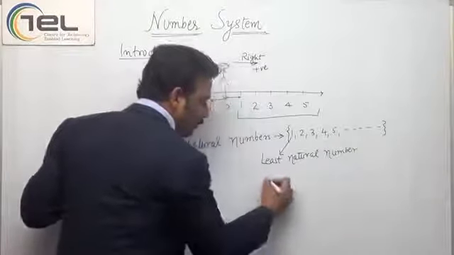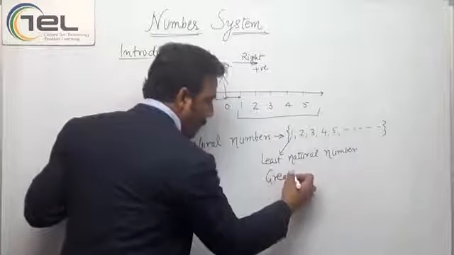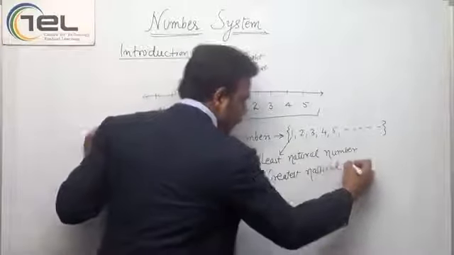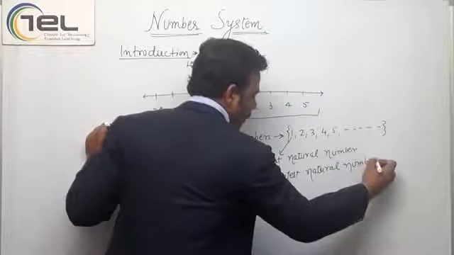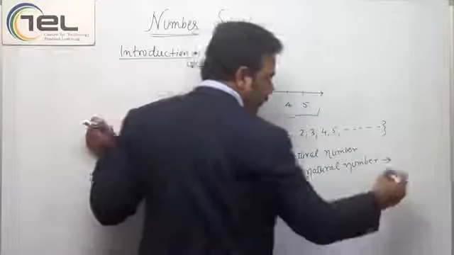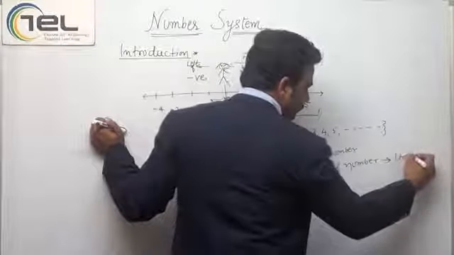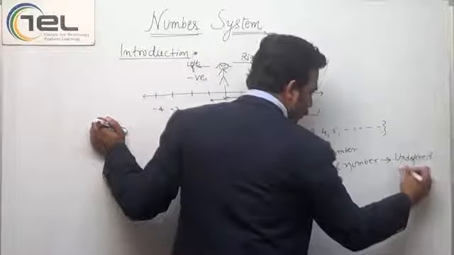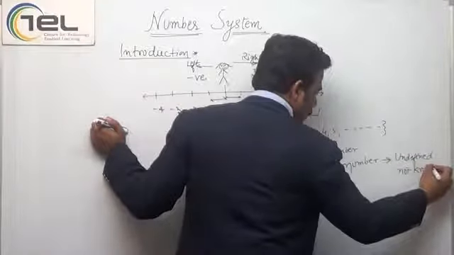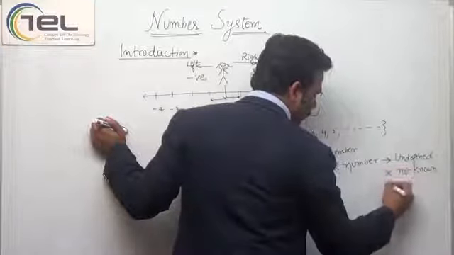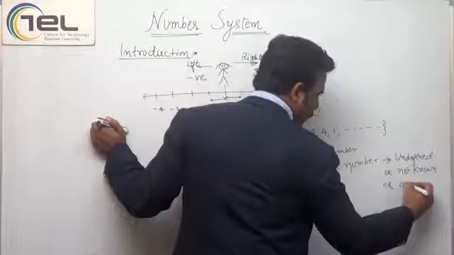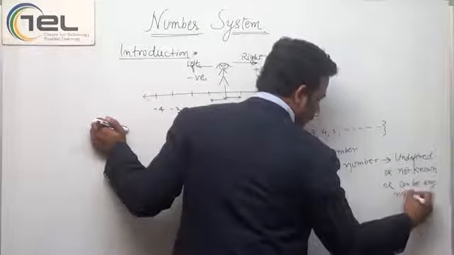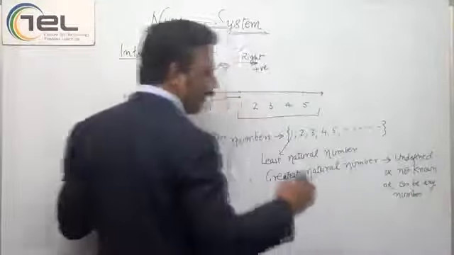And if I am talking about the greatest natural number, then it is undefined or not known, or it can be any number.